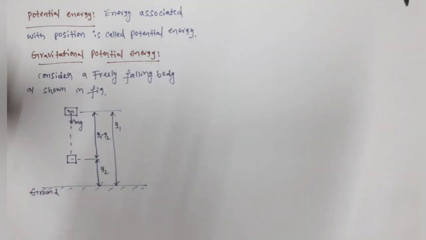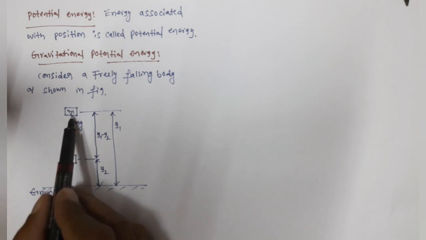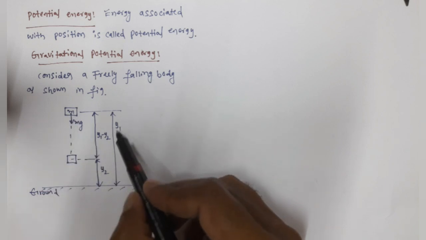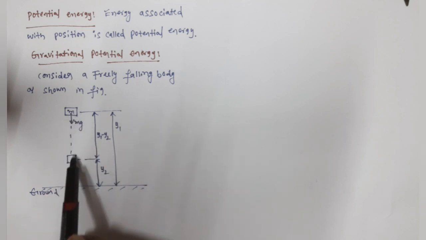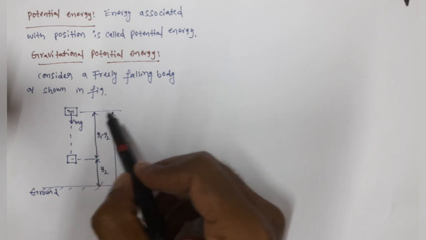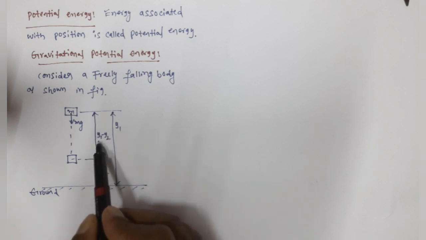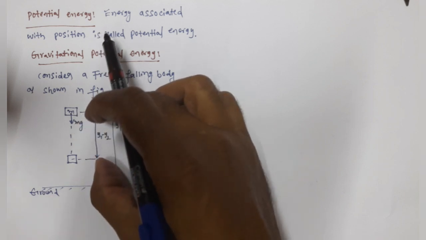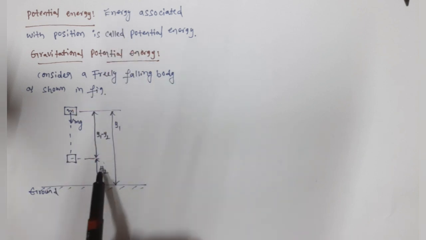Now let us derive the general expression for gravitational potential energy. Consider a freely falling body as shown in the figure. We are taking a body which has mass m. Initially, it is at height y1 from the ground, and we leave it. Because of the gravitational force, it accelerates downward and reaches a certain height y2. So it is falling from height y1 to height y2. What is the displacement here? The distance from here to here is y1 minus y2. Now let us calculate the work done by gravity as it falls from height y1 to height y2.